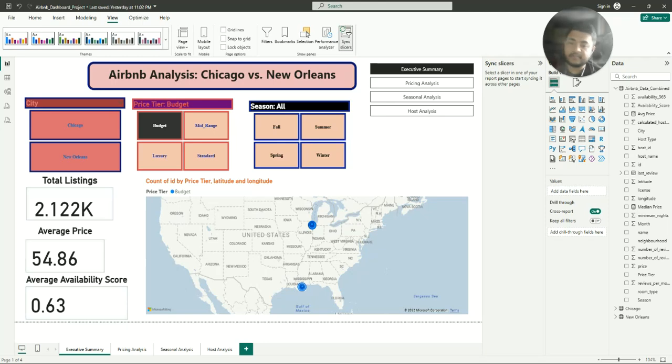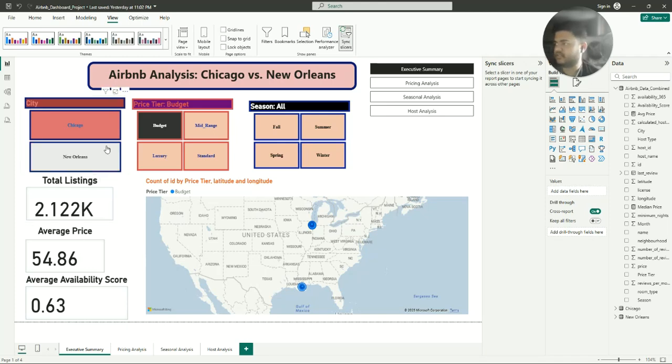So this first page is the executive summary, which serves as the mission control for our entire analysis. It is designed to provide a high-level overview at a glance, perfect for an executive who might only have a minute to spare. So here we have our key performance indicators, or KPIs: total listings, average price, and average availability score. These answer the most fundamental business questions. We can see that across both cities, we are analyzing a substantial market of nearly 15,000 listings.